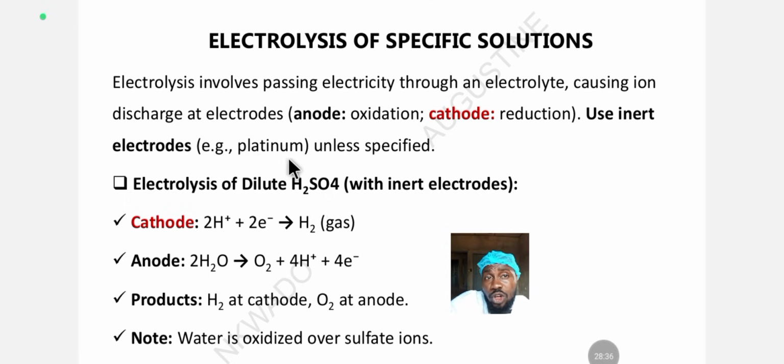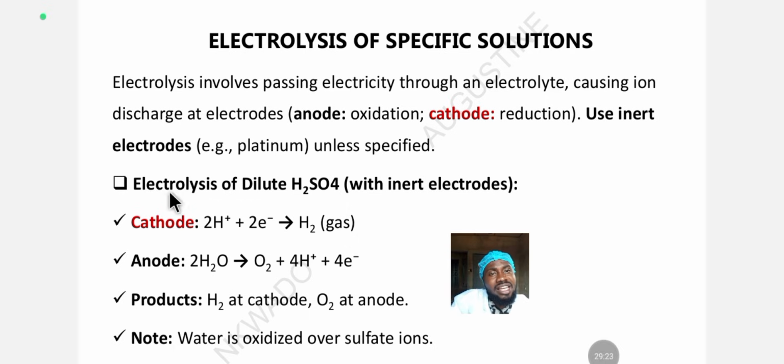That's how you are going to recover this electrode. It's going to be there, nothing happens to it. But if it's an unstable electrode, the electrode will just be burning out. That's going to lead to loss of electrode, which is going to make the process expensive. But it says use an inert electrode such as platinum so that it will not alter the electrolytic system, and you are not going to have a depleted electrode. Unless specified, because there are some electrolytic processes that demand the use of certain electrodes, like the ones that we are going to treat now.